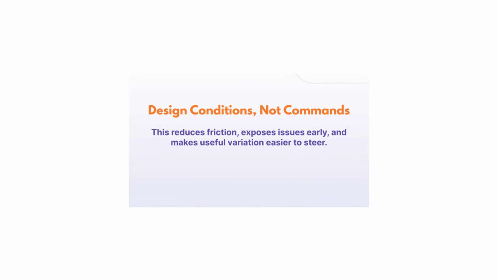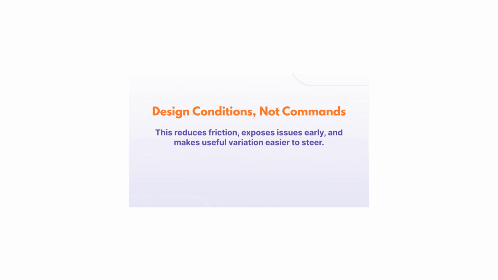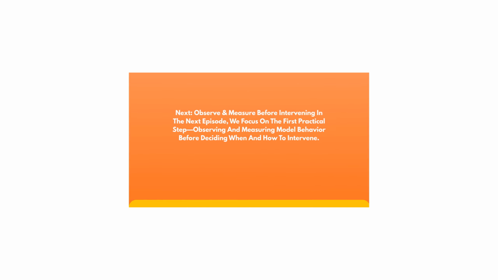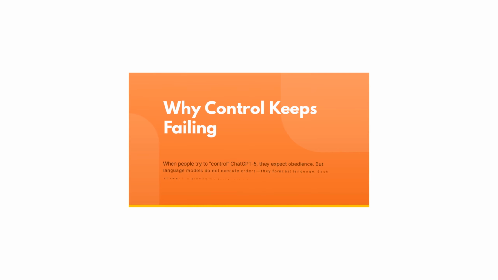Design conditions, not commands. This reduces friction, exposes issues early, and makes useful variation easier to steer. Next, observe and measure before intervening. In the next episode, we focus on the first practical step, observing and measuring model behavior before deciding when and how to intervene.